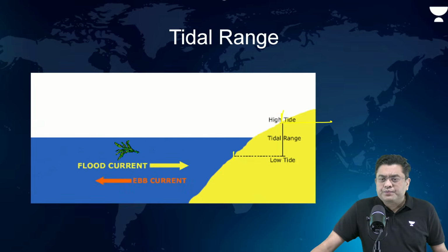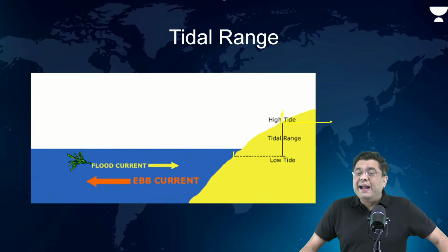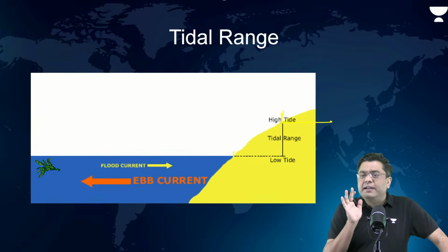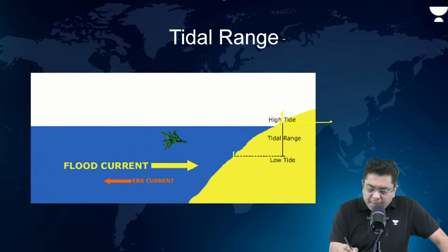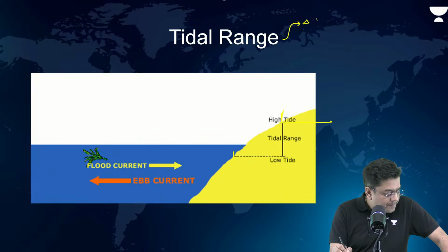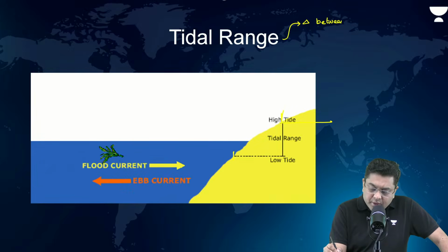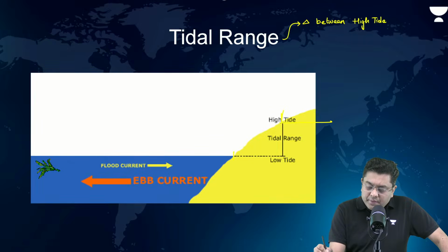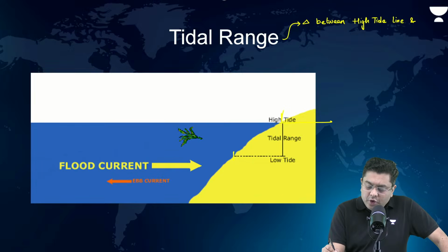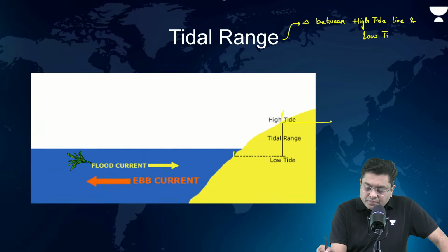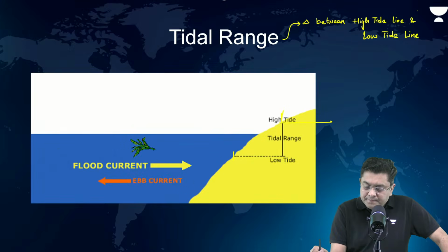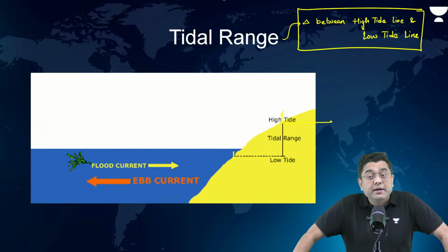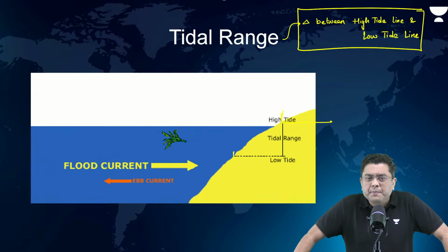Now, the difference between the high tide line and the low tide line is known as the tidal range. Now why do we have these tides, and where do we have them?